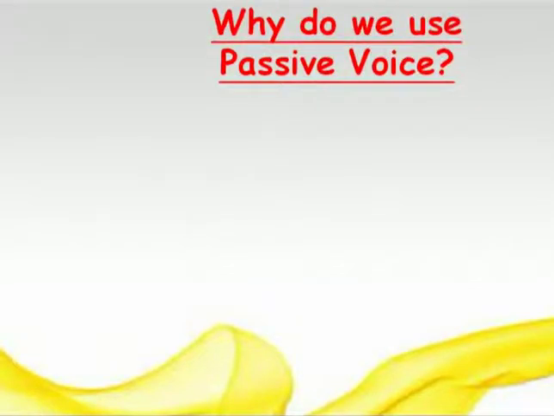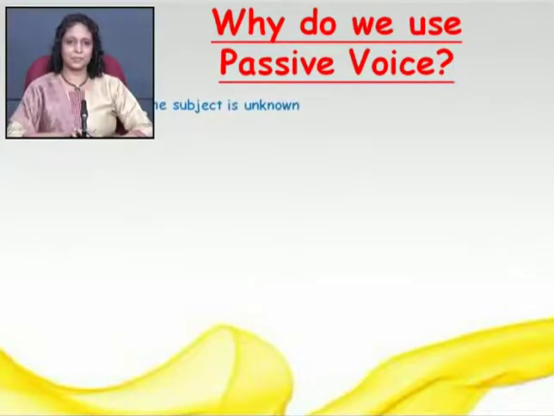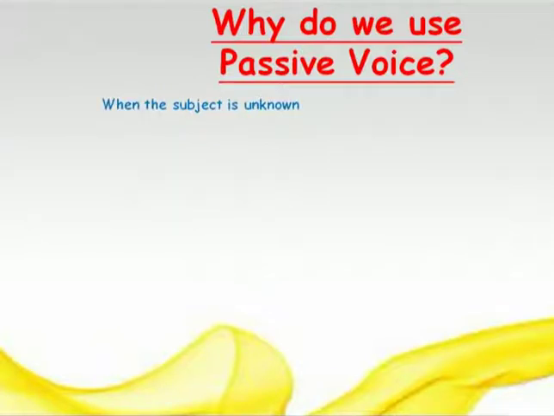And when do we use it? Why should we use passive voice? What is the need to use passive voice? Let's see. When the subject is unknown, when we don't know who has performed the action, that time we use passive voice. Flats are sold. We don't know who sold the flat, but flats are sold. Ankita was given a gift. We don't know who gave the gift to Ankita, right? But Ankita was given a gift. So in both the sentences, the subject is unknown.